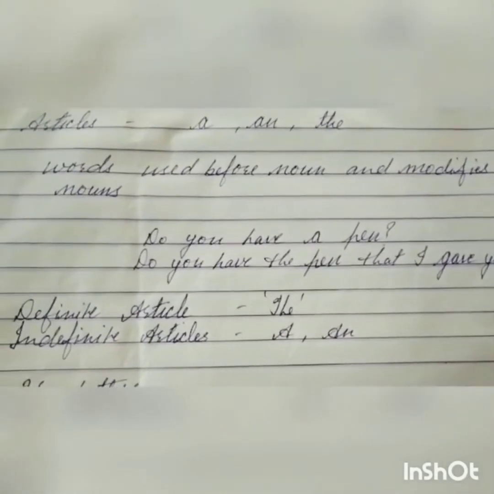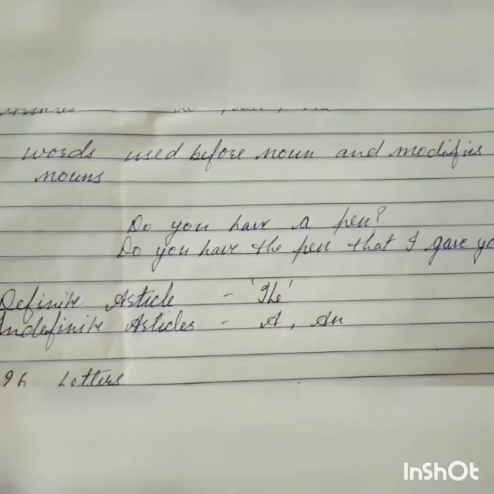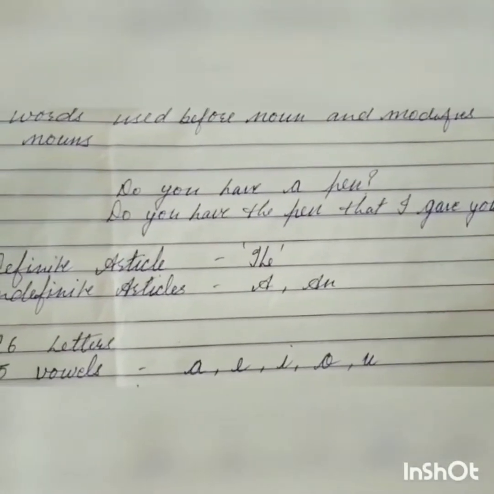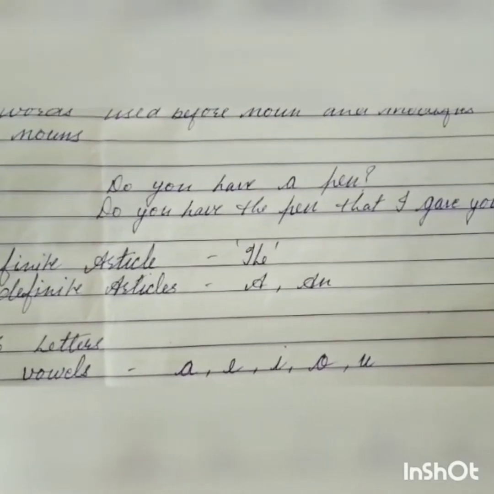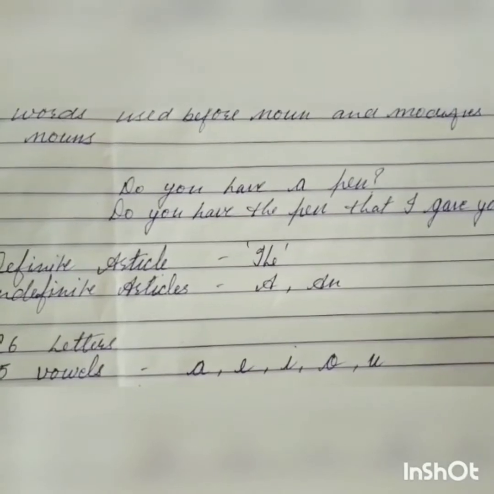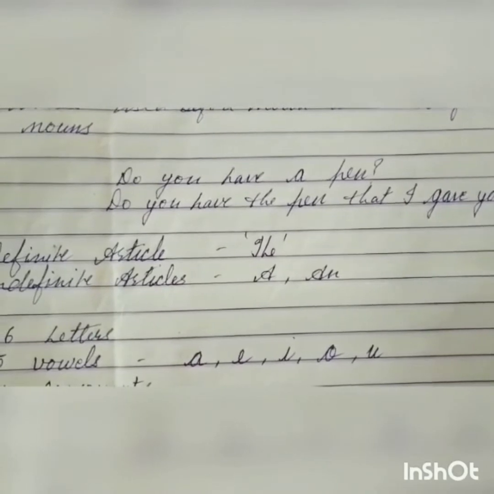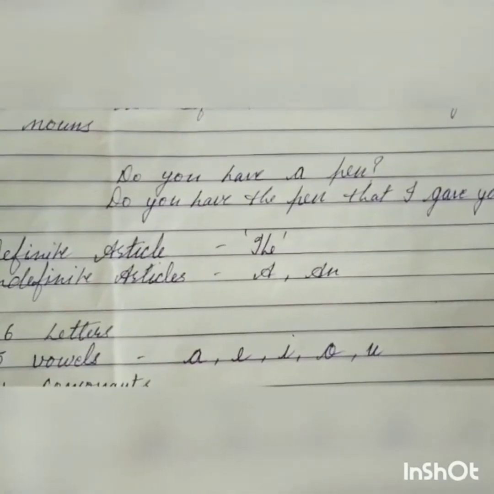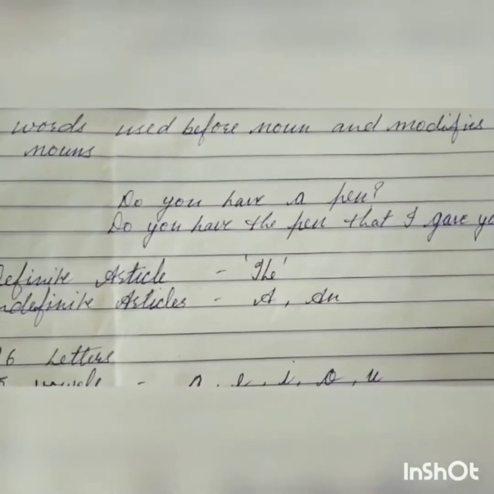Do you have a pen? In the first sentence, I have used the article a before pen. Pen is a noun. Here I am asking about any pen, not a particular pen. But in the second sentence, do you have the pen that I gave you? I used the article the before the same noun pen. Here I am talking about a particular pen that I gave you, not any pen. In this way, articles modify a noun.